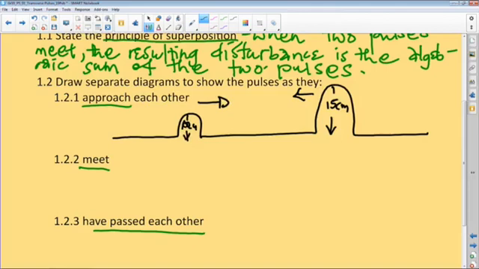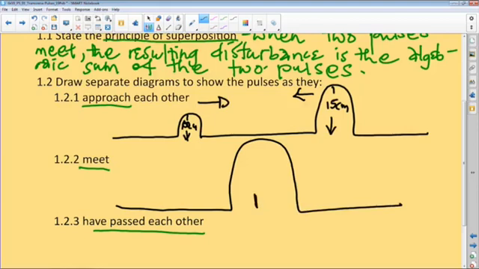Remember, according to the principle itself, when they meet each other, the resulting disturbance is the sum of the two. Now, instead of having 15 and 10 separate at the same space, when they meet, we would have an even bigger disturbance, which will be the algebraic sum. In this case, it's our 15 plus 10, which gives us what?